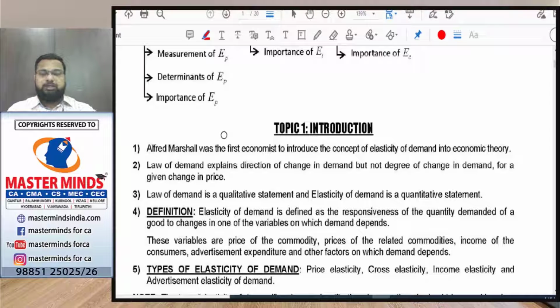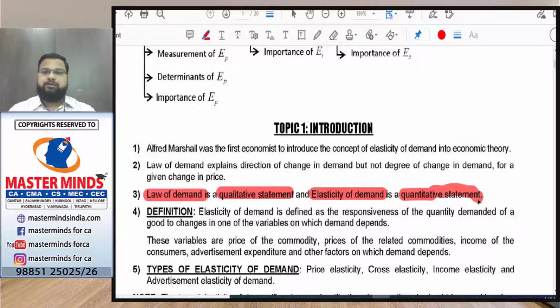Since theory of demand and law of demand just explain the direction of change, the law of demand is called a qualitative statement. But when it comes to elasticity of demand, here we are trying to measure it, right? So it is called a quantitative statement.